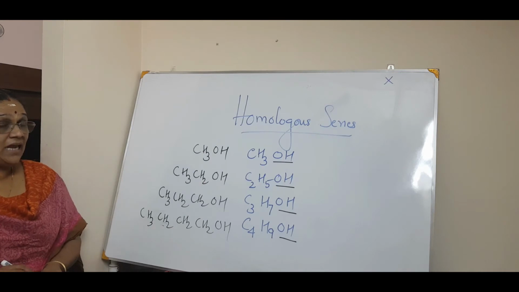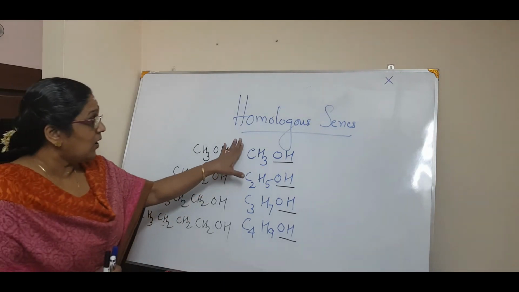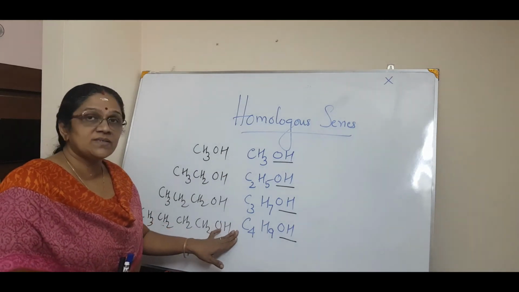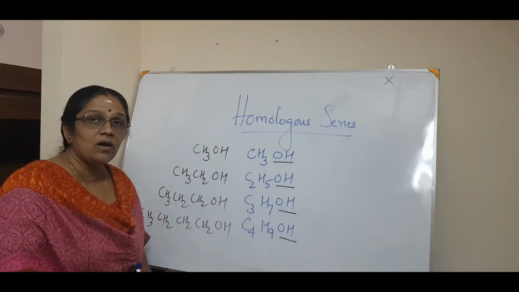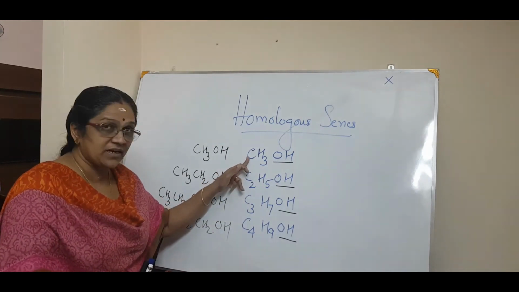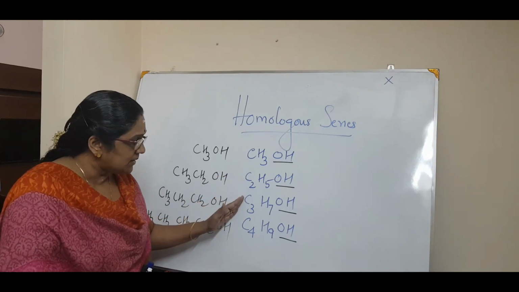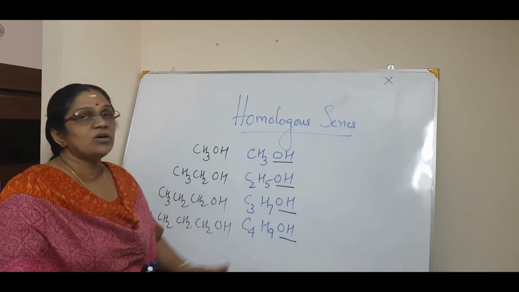Do you find any similarity or difference between these? And I may say all these are homologues, a homologous series of this alcohol. This is the first member of the homologous series, that is one carbon atom. This is the second member, third member, fourth member, and it goes on like this. But it will have an OH group.